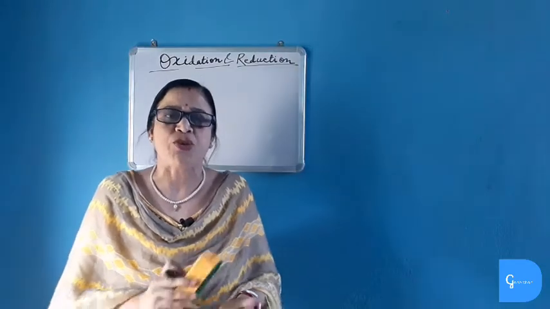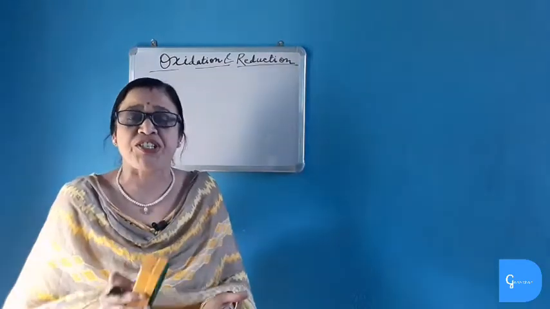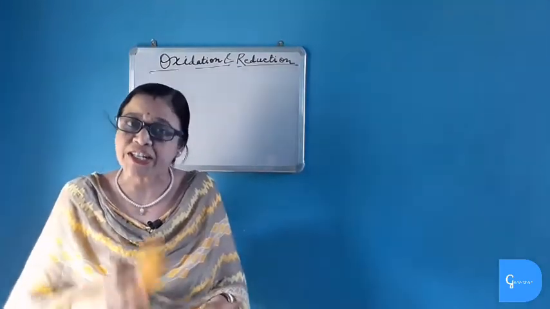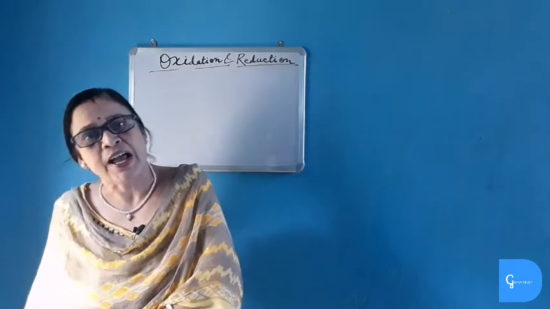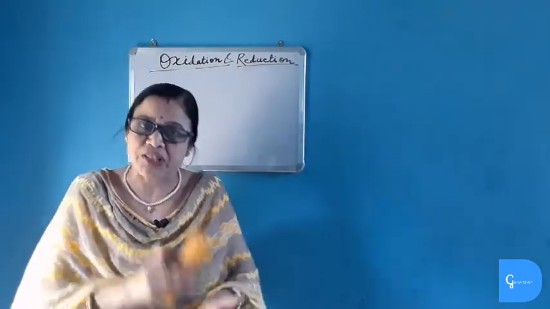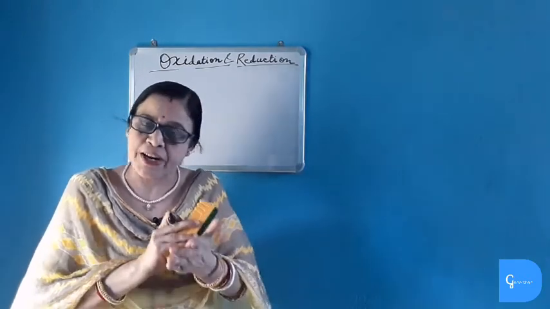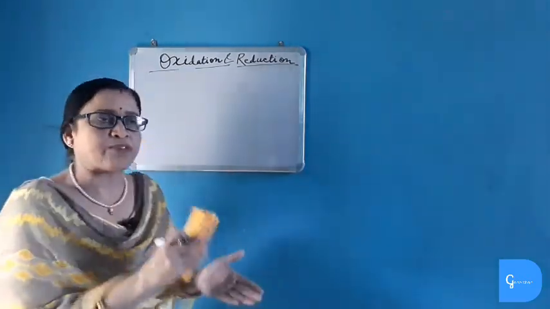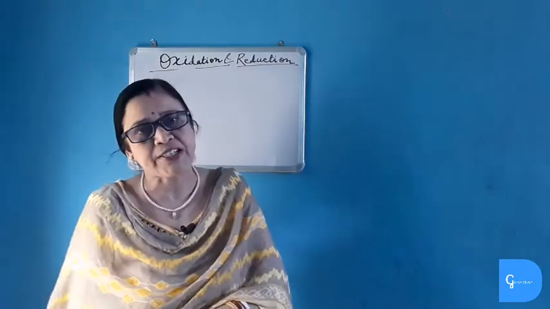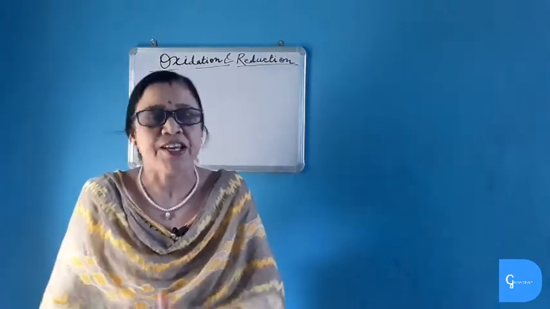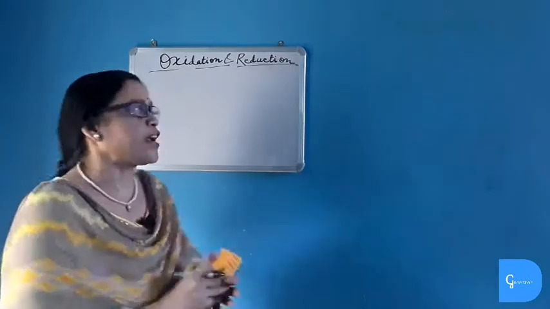Or in a simple way you can say that the substance which is reduced or undergoes reduction reaction is oxidizing agent, and the substance which is oxidized or undergoes oxidation reaction is reducing agent. It means the substance which is reduced is oxidizing agent and the substance which is oxidized is reducing agent. Now let us take an example.